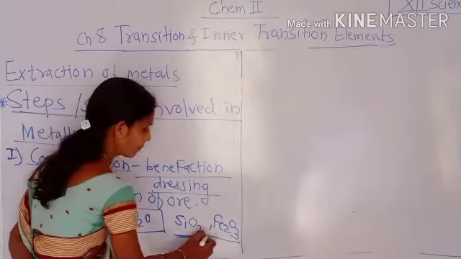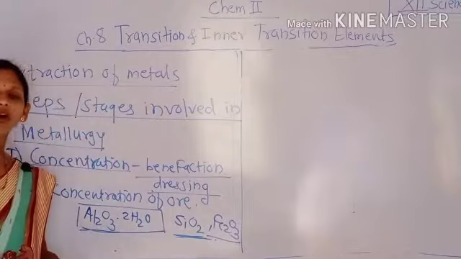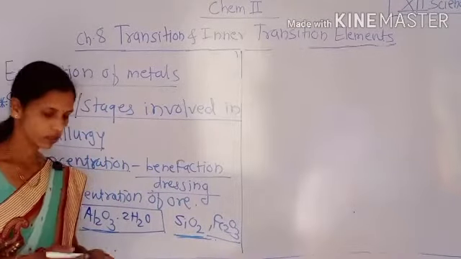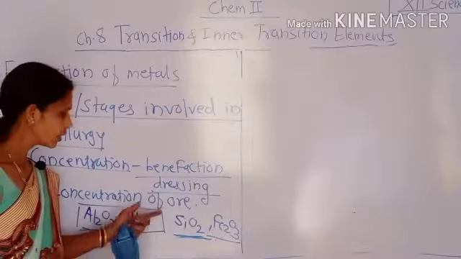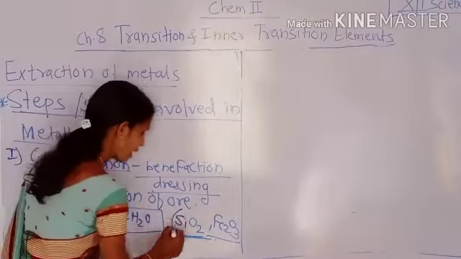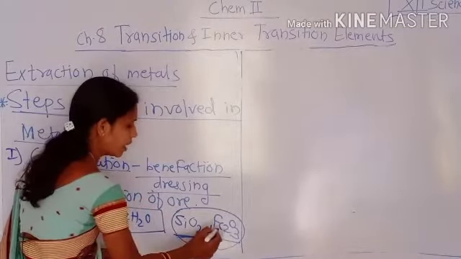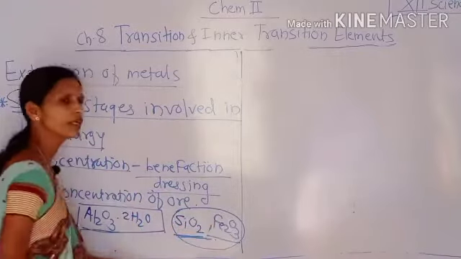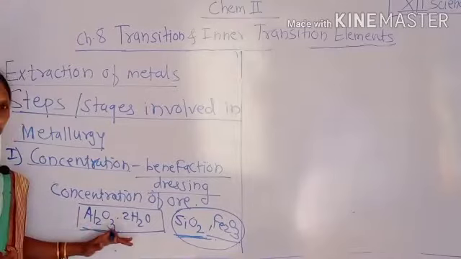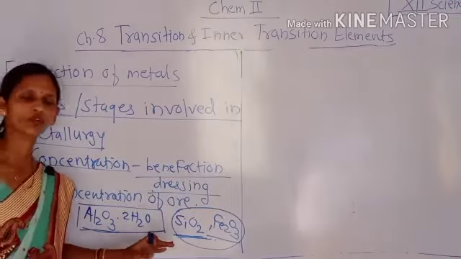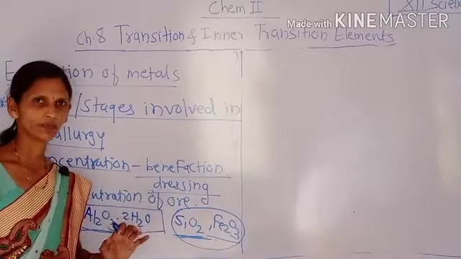That means the other oxides of elements with the main ore are also called gangue particles. That means here silica as well as iron oxide are also known as gangue in bauxite ore during the extraction of aluminium from bauxite.